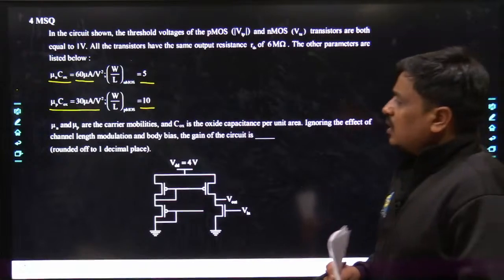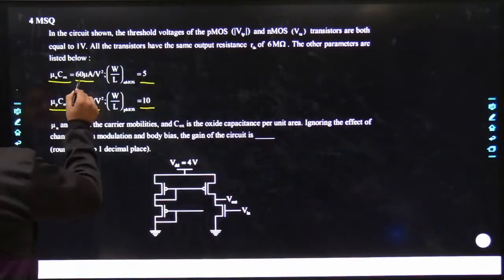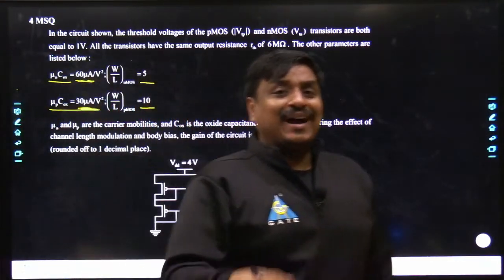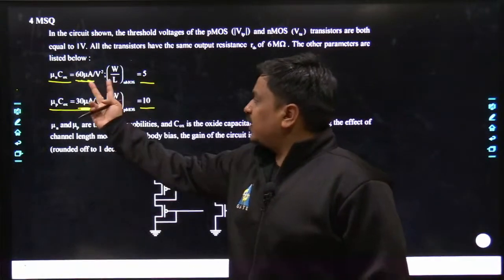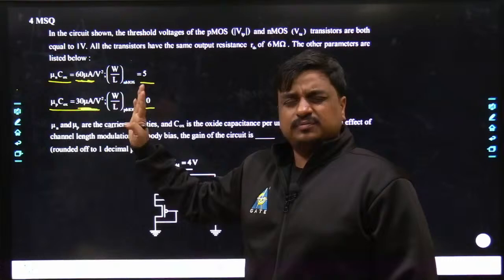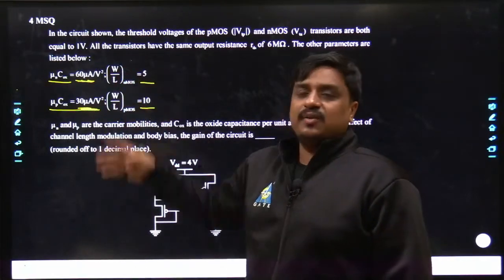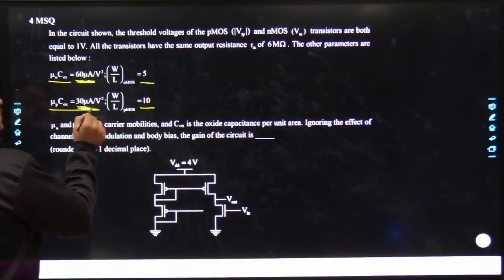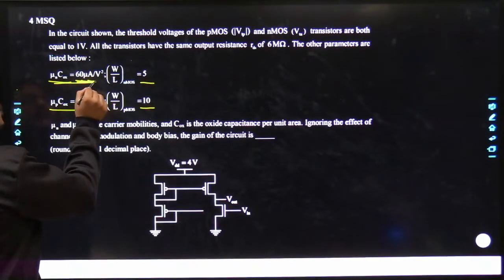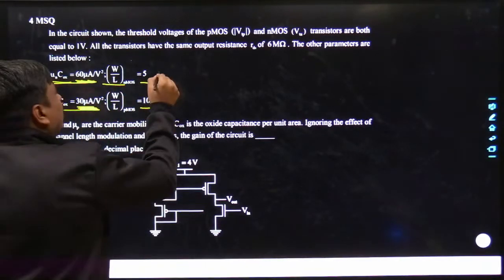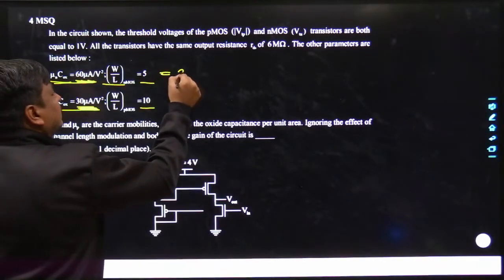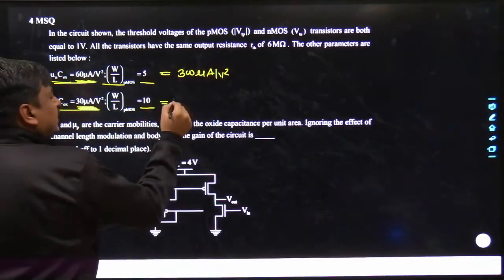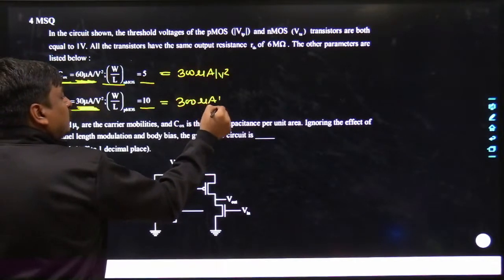Now many of us would think, sir, why is this factor higher and why is this factor lesser? You can refer to the concept of devices. The mobility of the electron is at the higher side in comparison with the hole. That is why this factor is towards the higher side and this factor is towards the lower side. Anyways, I do not have that much time to discuss each and every data. But deliberately what they have done, do you know that? Although this might have been 60, this might have been 30, the multiplication of mu and COX along with its W by L ratio is precisely equal to 60 into 5, that's nothing but 300 microampere per volt square, and here 30 and 10, again it is 300 microampere per volt square.